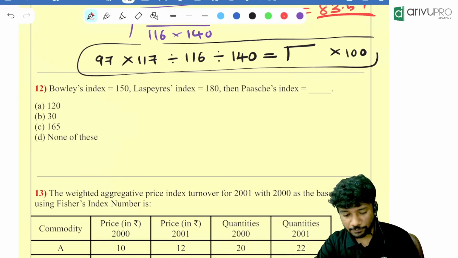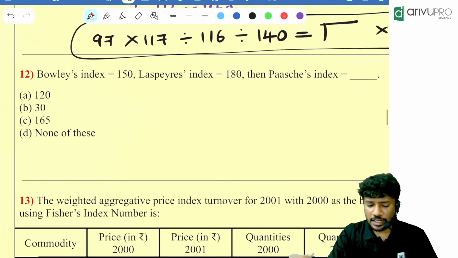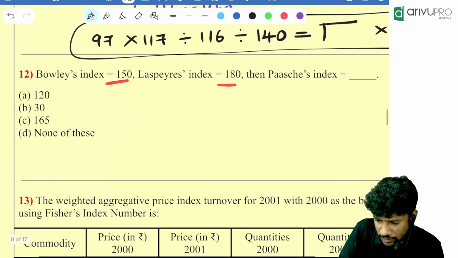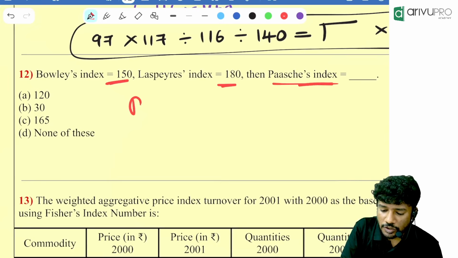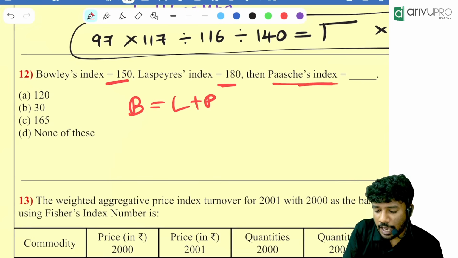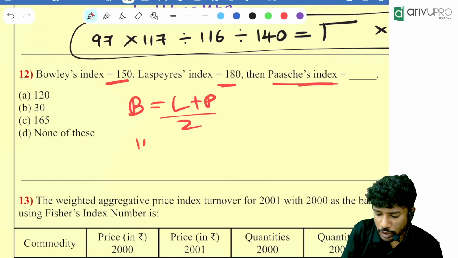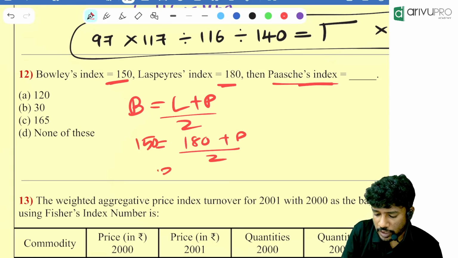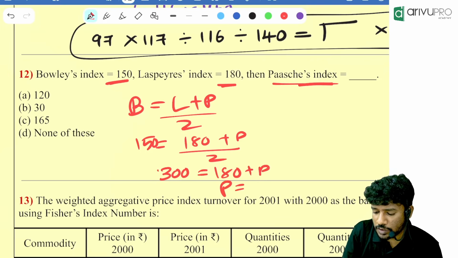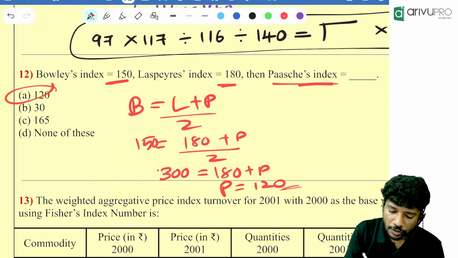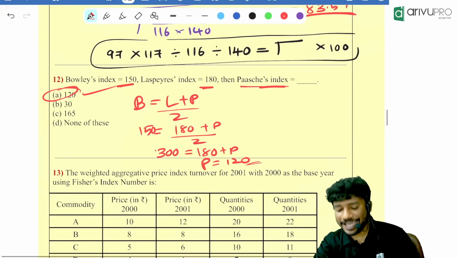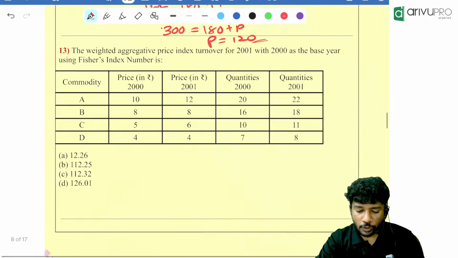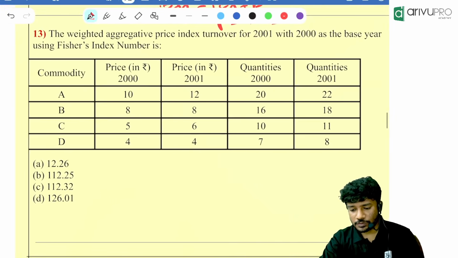It will be shared again. Okay, how much is the answer now? Bowley is 150. Lappe is 180. Pache is how much? So Bowley formula is what, people? Lappe plus Pache divided by 2. So 150 is equal to 180 plus P divided by 2. Cross multiply, so 300 is equal to 180 plus P. From that P is equal to 120. Which option is the answer? Option A is the answer. If so, get me the answer for this week.